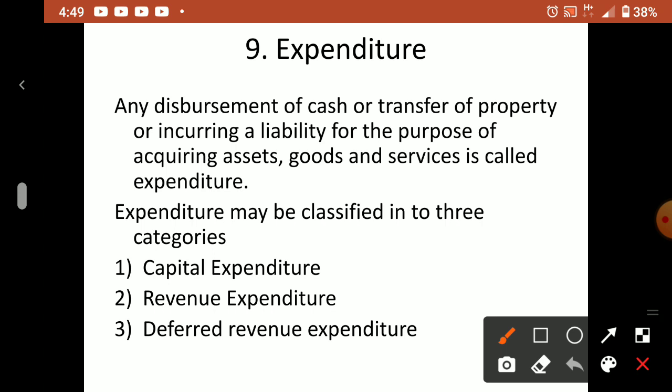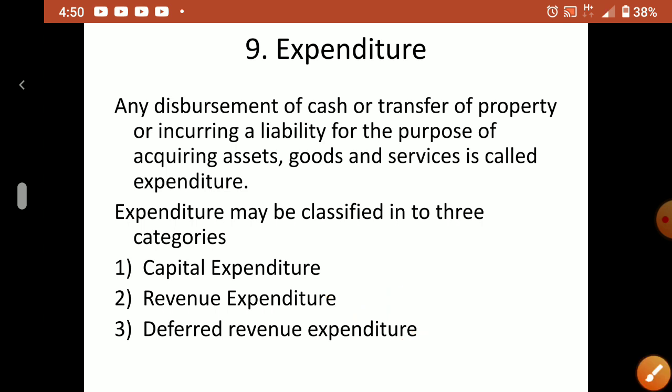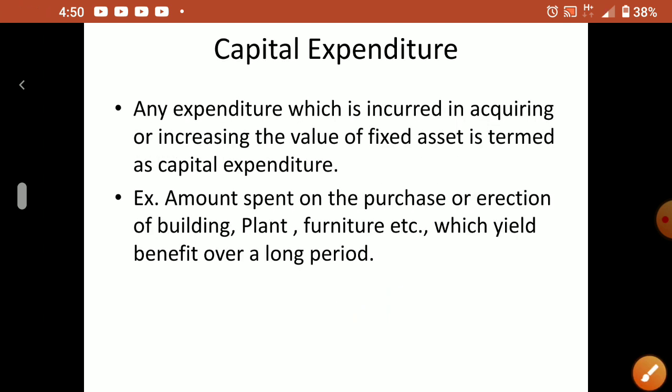On that basis, these expenditures are classified into capital expenditure, revenue expenditure, and deferred revenue expenditure. So I told you receipts are classified into capital receipts and revenue receipts. In the same way, expenditures are also classified into capital expenditure and revenue expenditure, but one more third category is there, deferred revenue expenditure. Okay, now we'll discuss what it is.